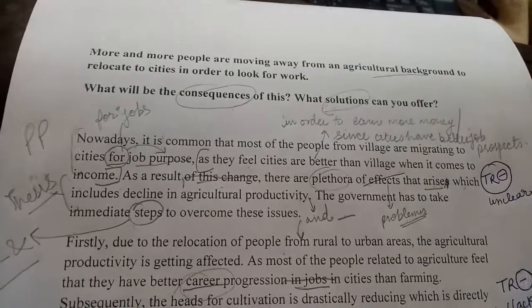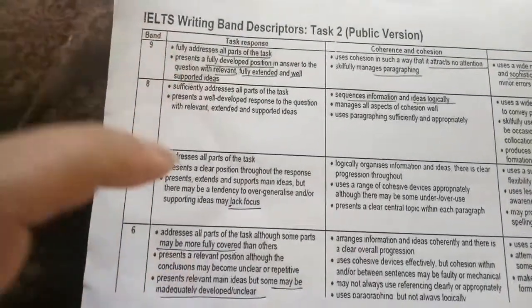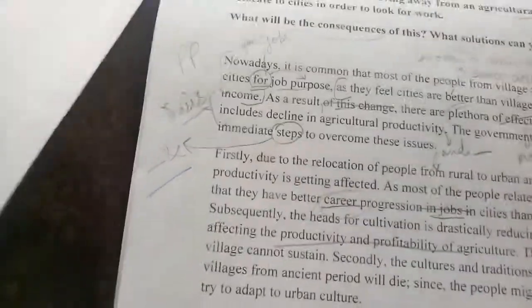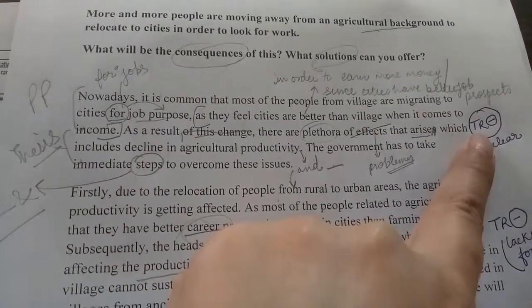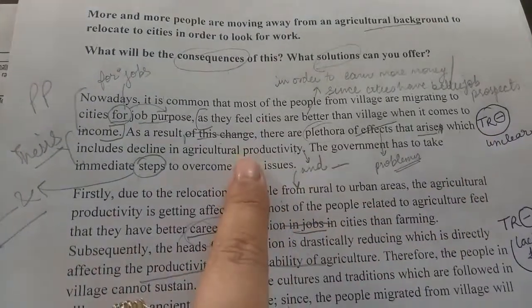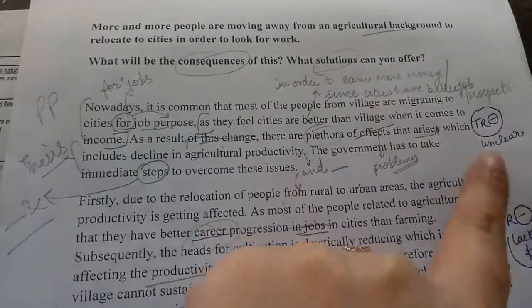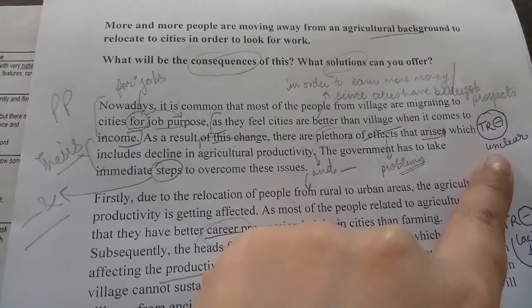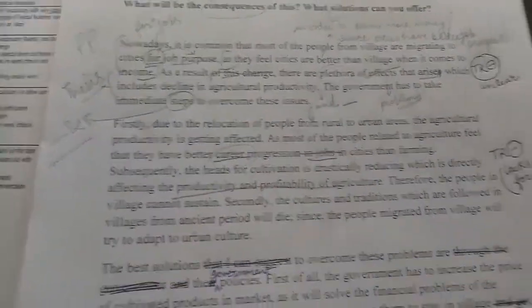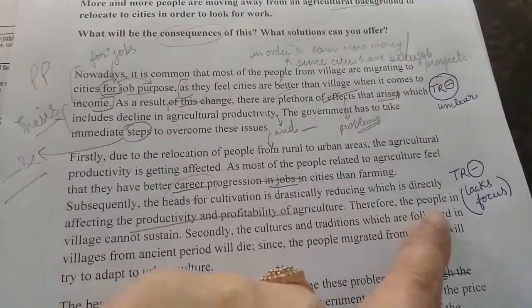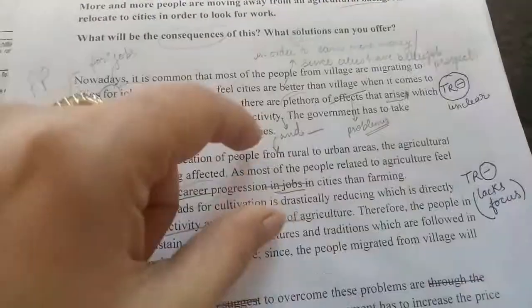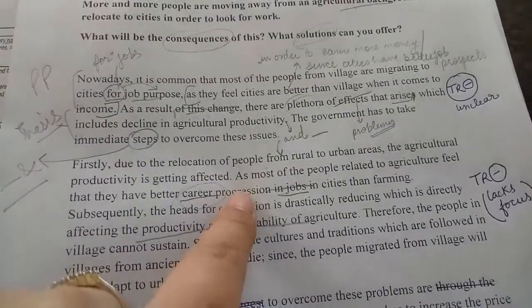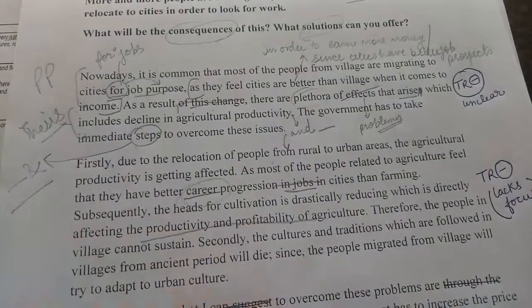Now let's talk about the marking part. Here I have the criteria. Now I'll show you how marking can be done yourself using this criteria. See, here the task response bands will reduce. Why? Because the thesis statement does not answer both the questions. So the topic or the ideas which you want to explain afterwards are unclear. Here, as I told you before, there is some straying away from the topic, which means that it lacks focus. It is not focused on a single point, but it is divided into 2 points. So it lacks focus here.